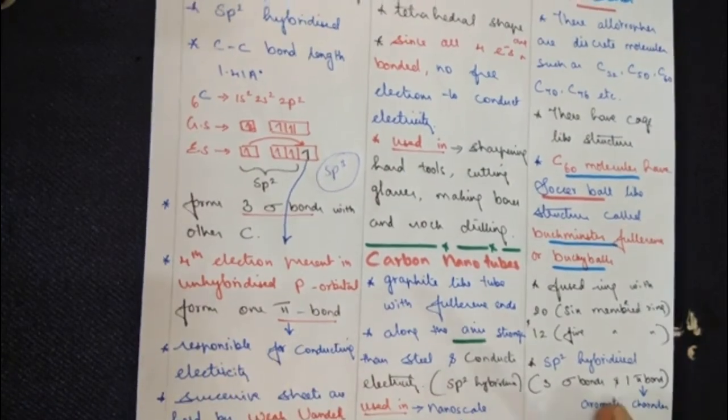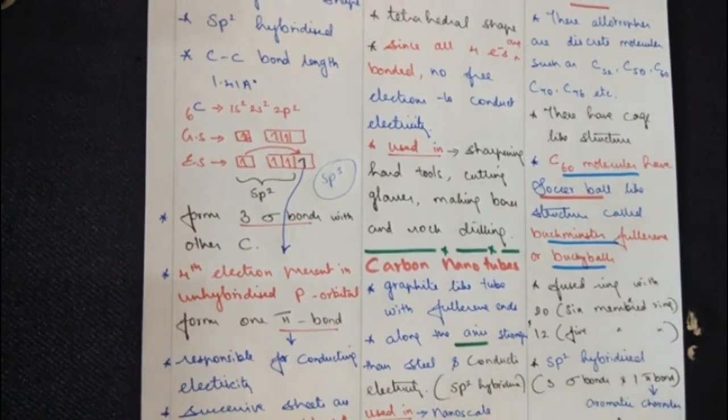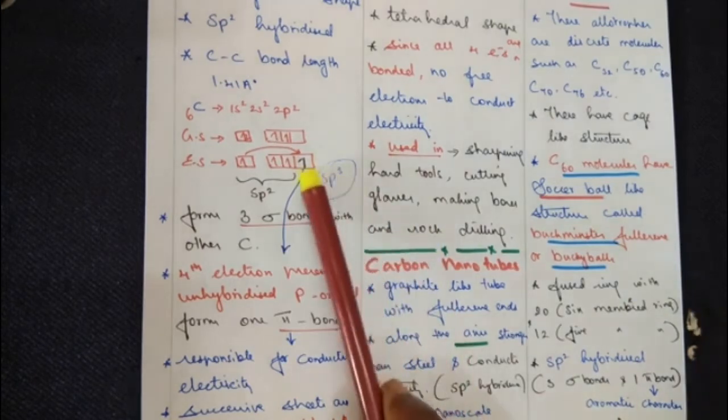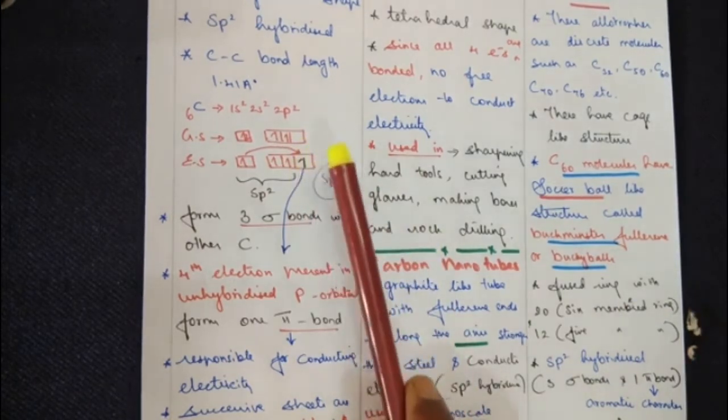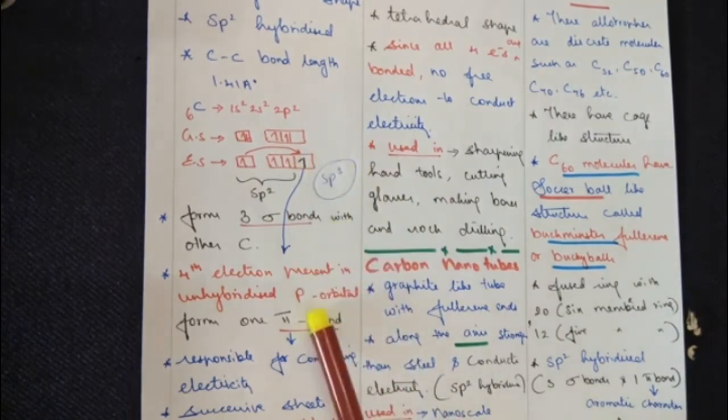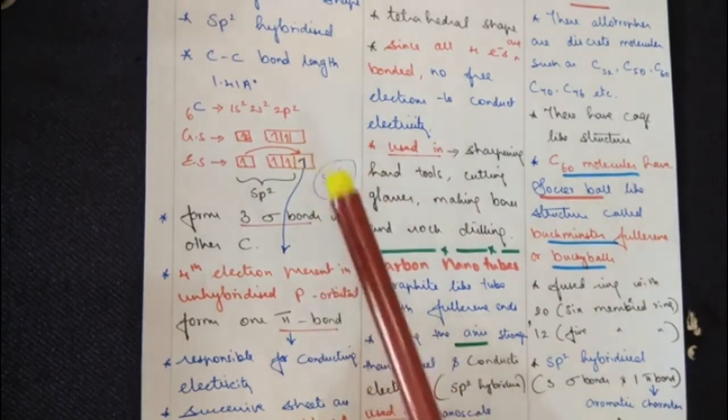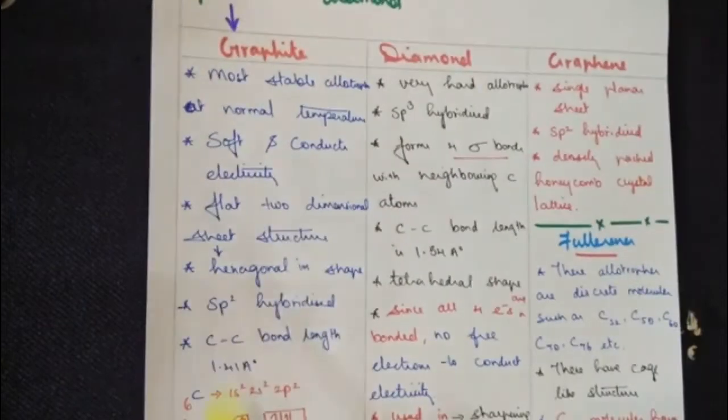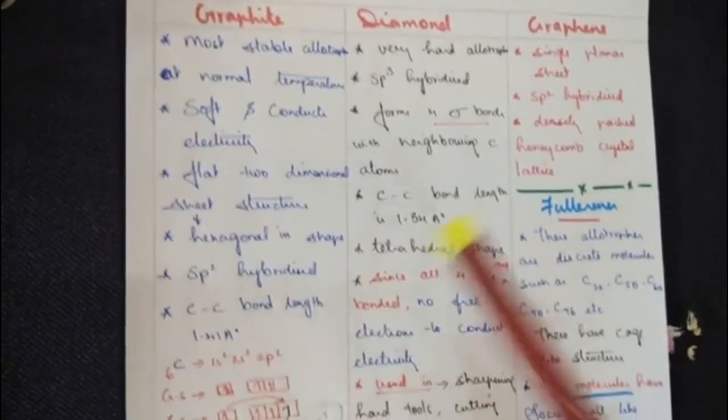You also learnt, when you learnt the extraction of aluminium by the Hall-Héroult process, that for any solution to conduct electricity, it should have free electrons. So here the single electron that is left out forms a pi bond. This free electron is the reason it conducts electricity.